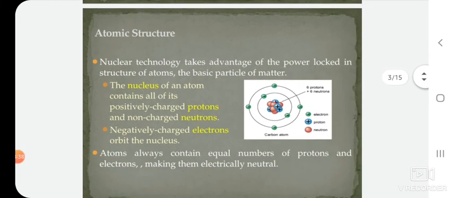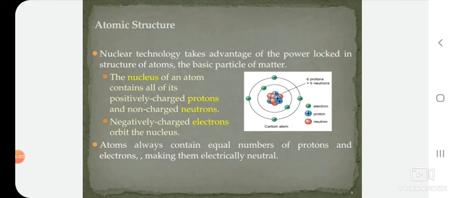Before discussing how nuclear energy can be produced, we will go one by one. We will start from atomic structure. An atom is nothing but a central nucleus and the electrons revolving around the nucleus in circular orbits. Nuclear technology takes advantage of the power locked in the structure of an atom. The basic particles of matter are the nucleus and the electrons.